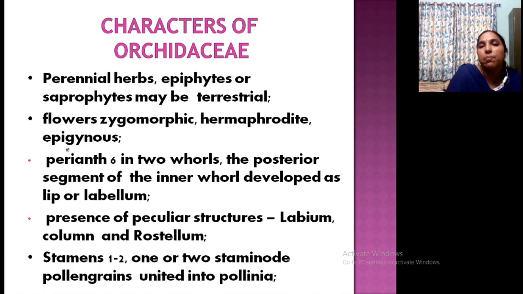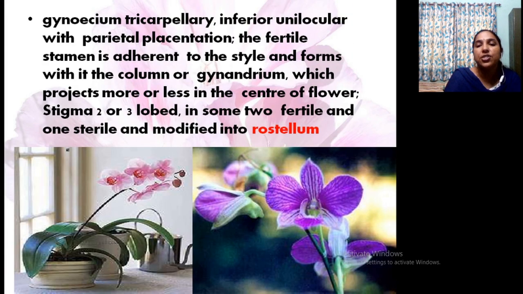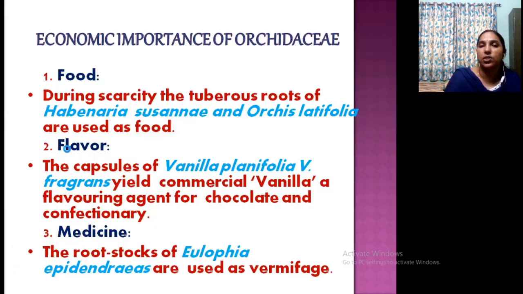Now, in brief, the characters: epiphytes or terrestrial, zygomorphic, bisexual, perianth 6 in 2 whorls, you can call them tepals. Presence of peculiar structures. What are the structures? Labellum, column and rostellum. 2 staminodes are there, 1 stamen only functions, or in some cases 2 stamens function. Stamen with united pollinia. Gynoecium tricarpellary, trilocular, syncarpous, epigynous or inferior. 3 stigmas, 2 fertile, 1 modified into rostellum.